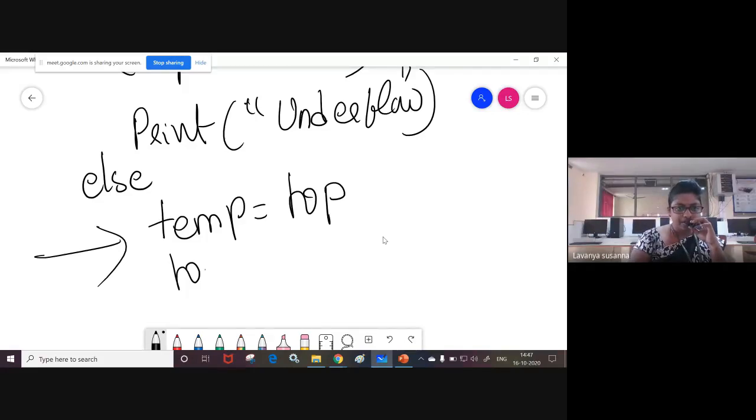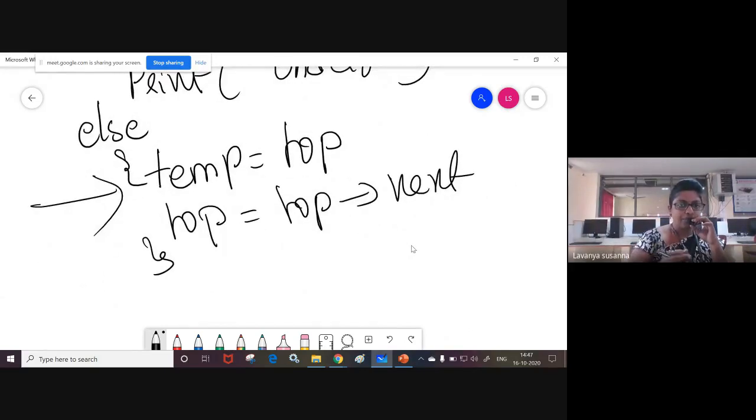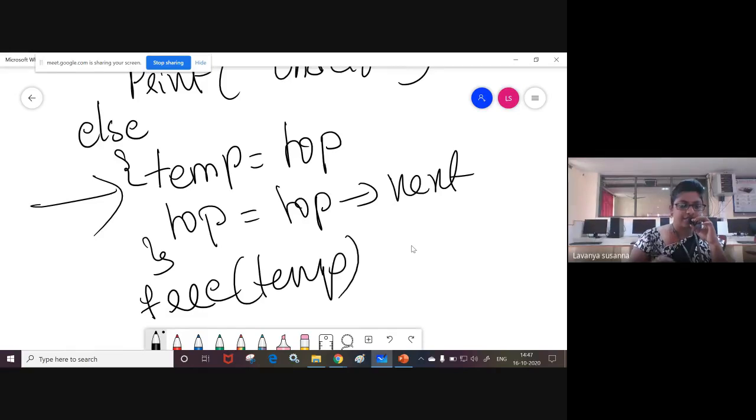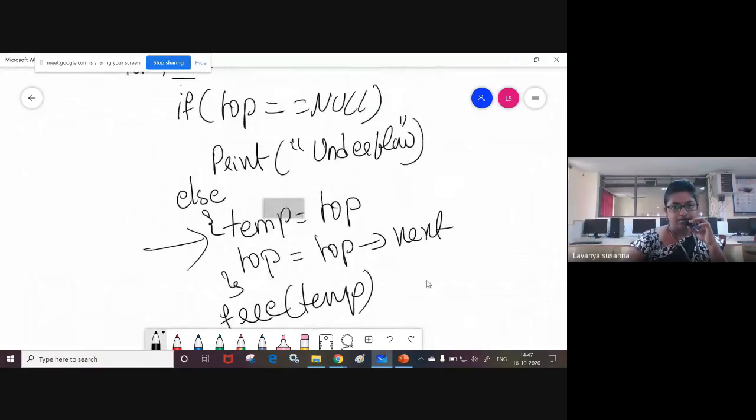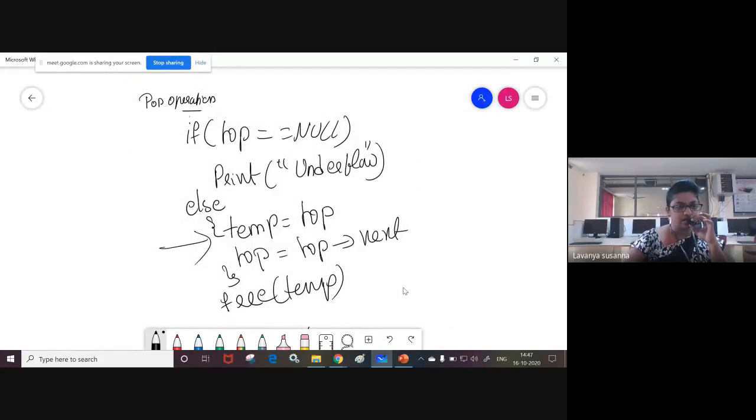Later what you are doing? Top equal to top of next. You are making top point to the next node because you are deleting the first node. After that, free temp. So the temp node is deleted. The topmost node is deleted. Top is pointing to the next node. This is the procedure, this is the logic, students. You need to develop the algorithm.